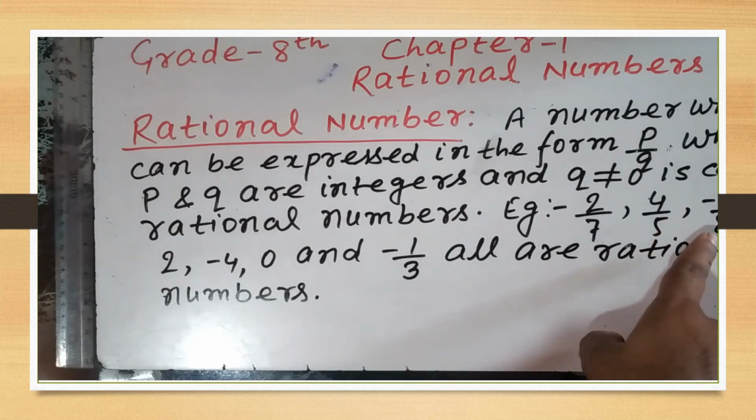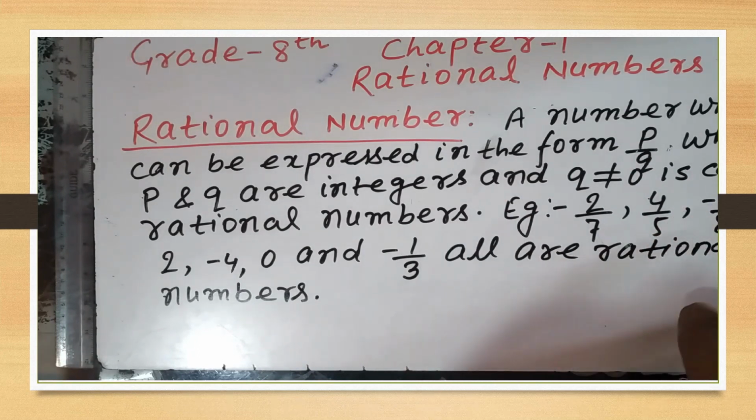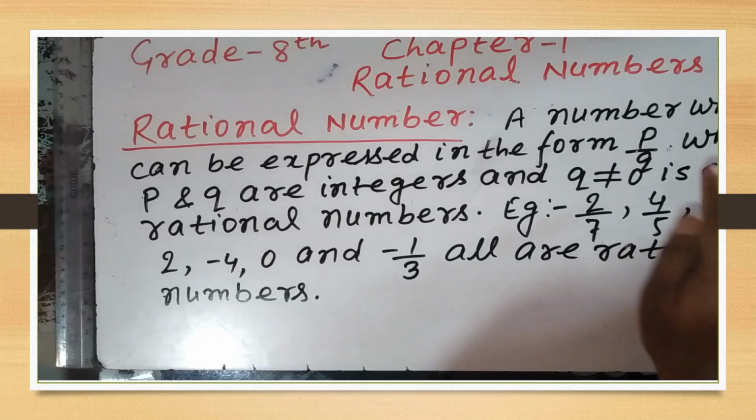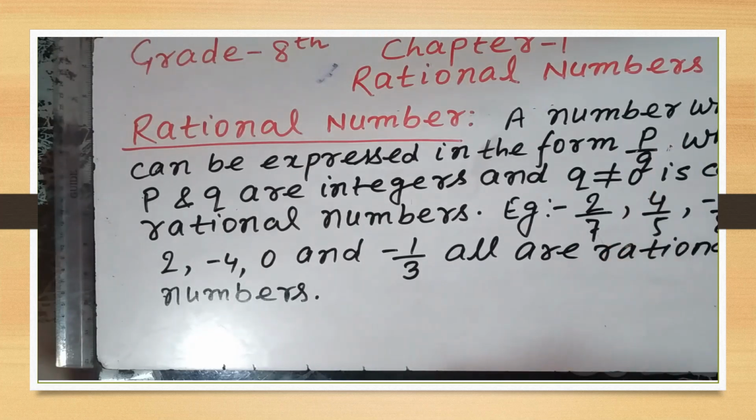If the numerator and denominator both have the same sign, then that will be a positive rational number. If they have opposite signs, it means the values of P and Q are opposite, then they will be negative rational numbers. And we should remember it will be in the form of P upon Q.